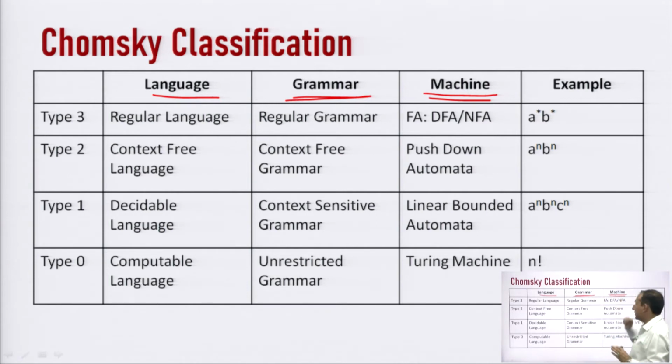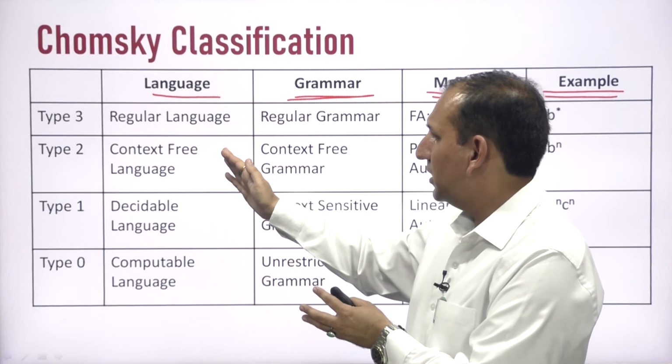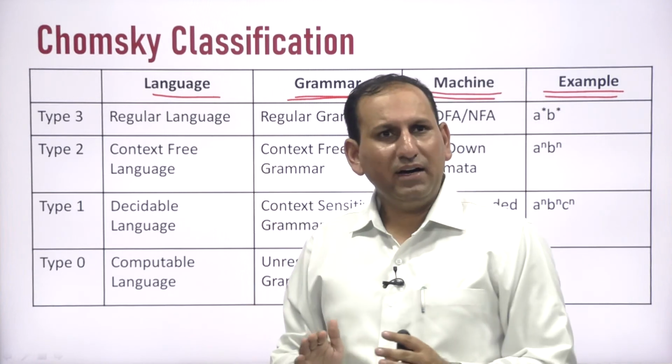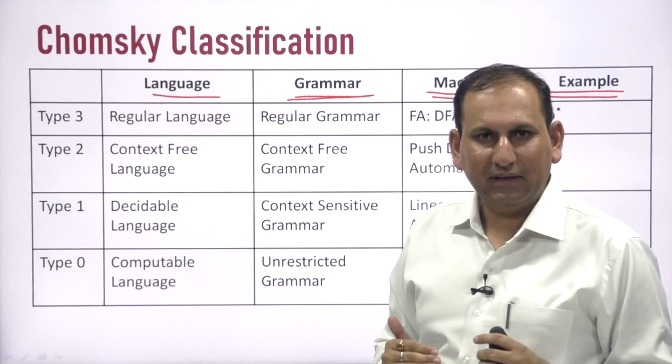The third parameter is based on the machine, and in this last column you can see the examples of the languages which belong to that particular type of grammar. Now, what I will do is take each type of grammar one by one, and we will try to learn about them, right.